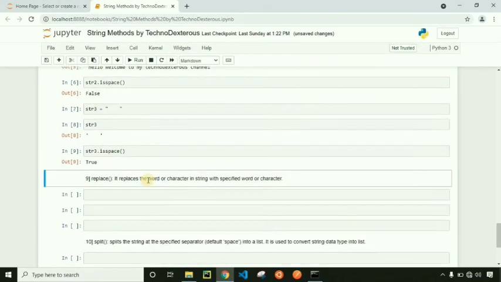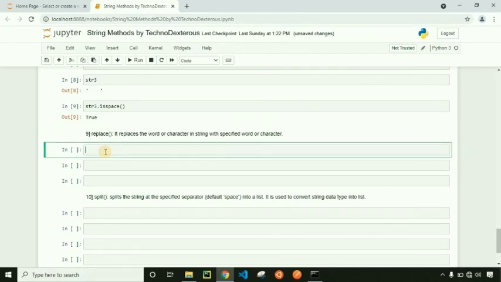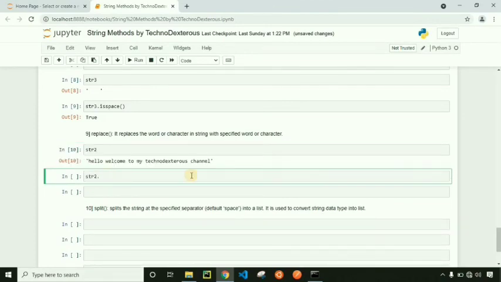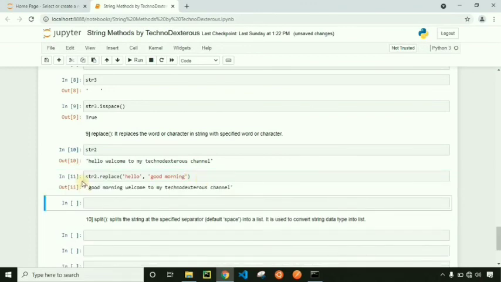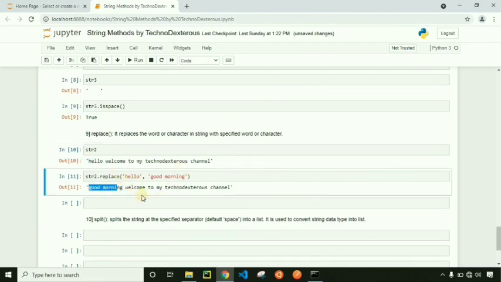Let's move towards replace method. It is used for replacing one word or character present inside string. Let's consider str2. Apply replace method on it. Replace method will take 2 arguments. One argument will be the word or character which should be replaced, and the other is the word or character with which it should be replaced. We want to replace hello with good morning. Let's run it. See, hello is replaced with the string good morning and the rest of the string remains as it is.